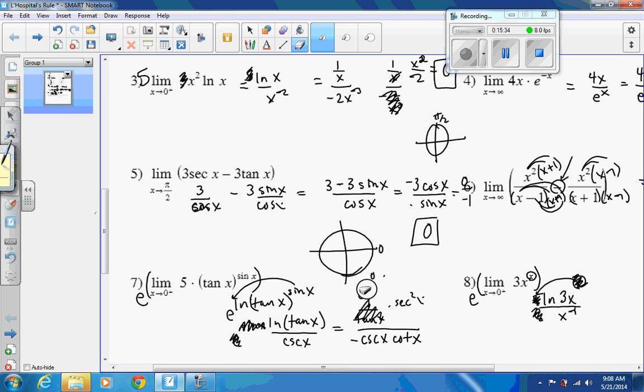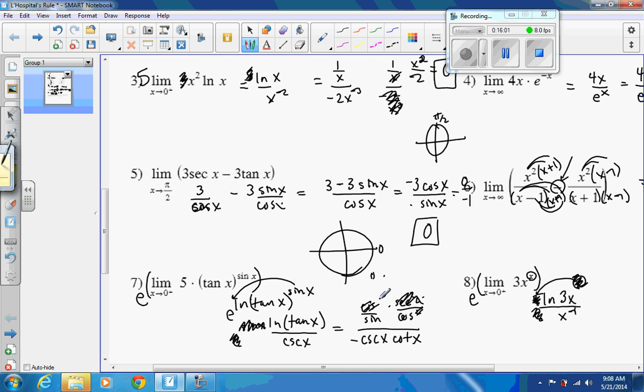All right, so if you forgot where that came from, you can go back. But we're going to say that's cotangent, which is cosine over sine. And this is secant squared, which is a couple cosines on the bottom there. So we would get one cosine to cancel.